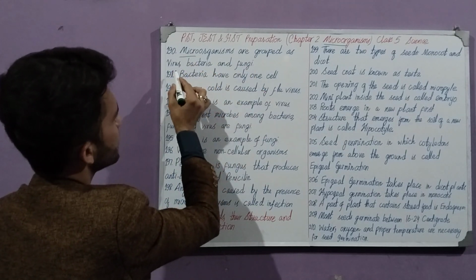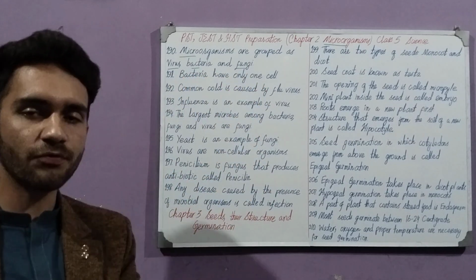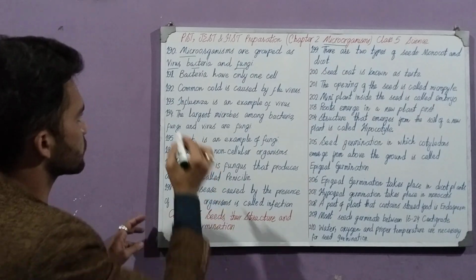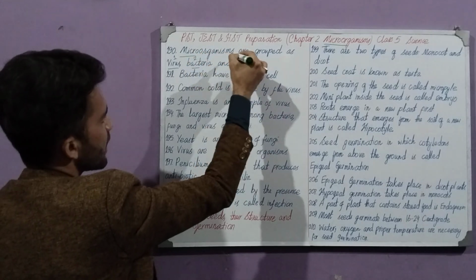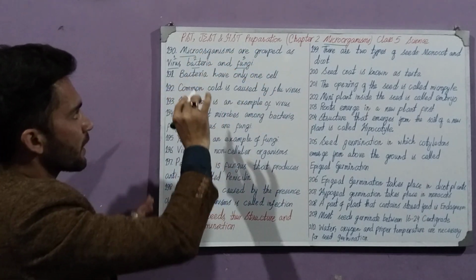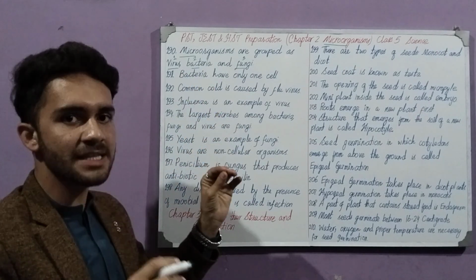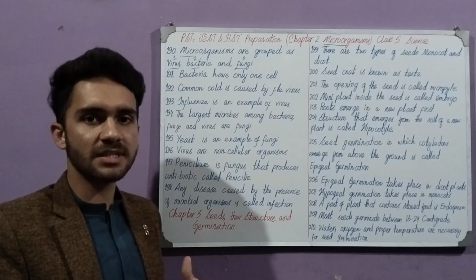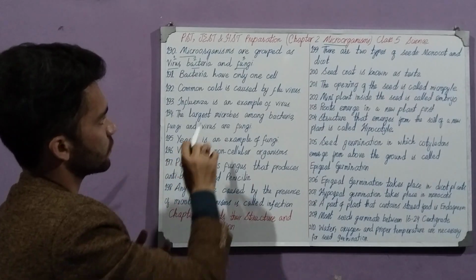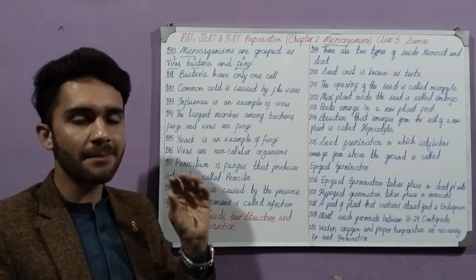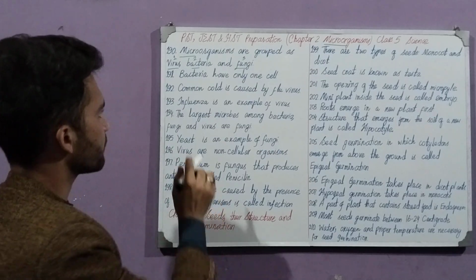Microorganisms are grouped as virus, bacteria and fungi. There are three kinds of microorganisms, and what are those three kinds? First ones are virus, second ones are bacteria, and third are fungi. And these three of them are microorganisms. Virus are also very small, so we cannot see them with our eyes. Bacteria also, and virus, fungi also. These three of them are microorganisms which can only be seen with the help of a microscope.